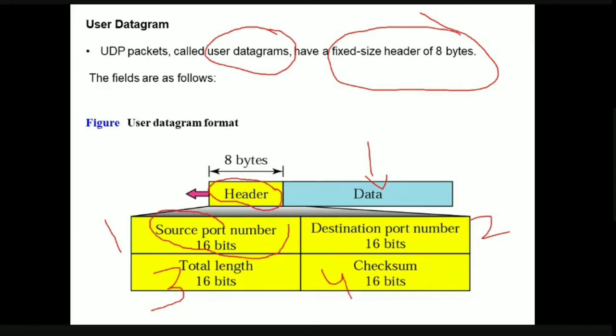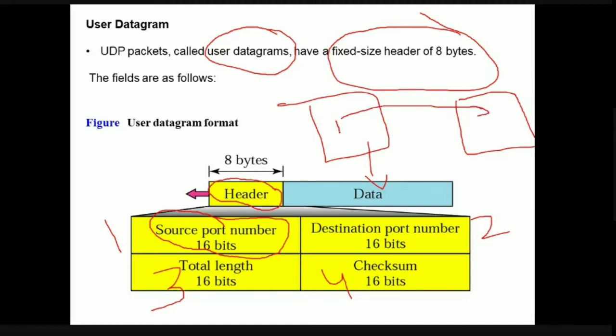Source port number. How many bits long is it? 16 bits. So what is the source port number? Obviously this is the sender and this is the receiver. When the sender is sending the information, to identify the sender process, the sender has to send this particular port number, because when the receiver wants to reply back, it can only reply when it knows the port number of the source, isn't it? For this reason we have the source port number, which is 16 bits.